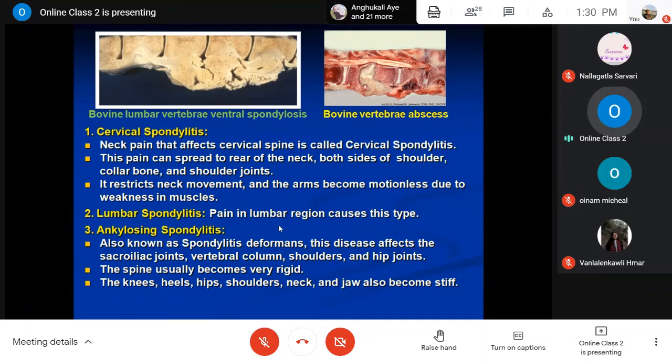Then the third one is ankylosing spondylitis. This is also known as spondylitis deformans, and this disease condition affects the sacroiliac joints, the vertebral column, the shoulders, as well as the hip joints. This is the multiple and complicated type.